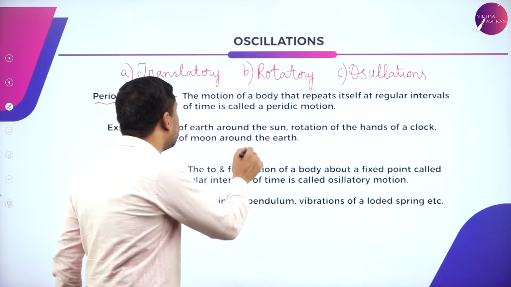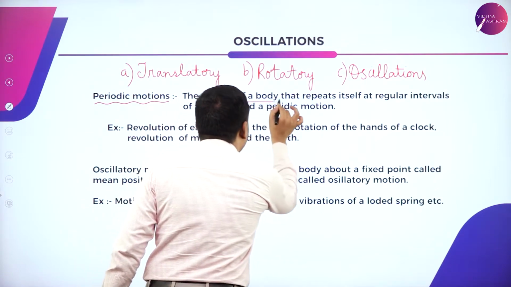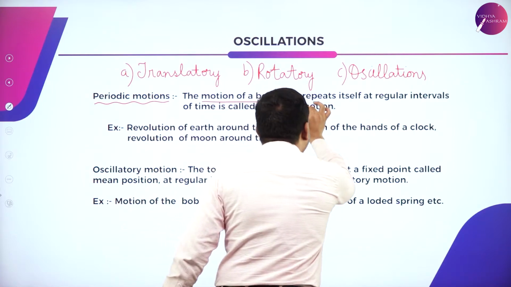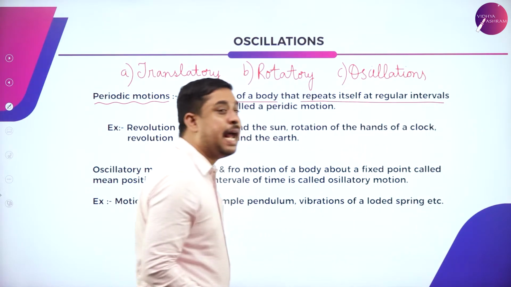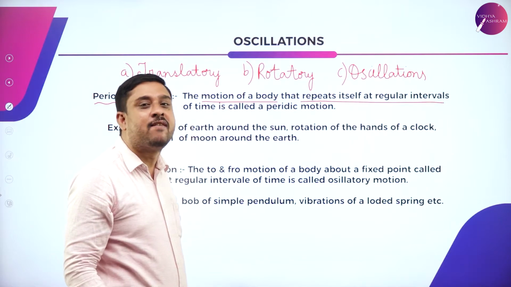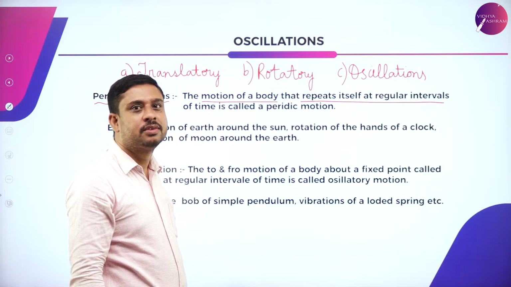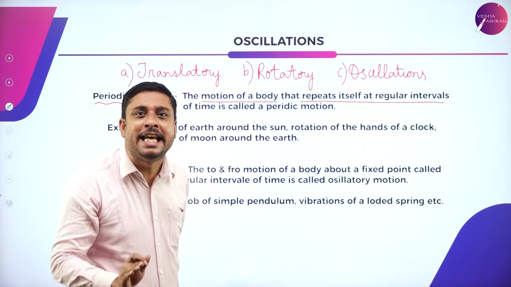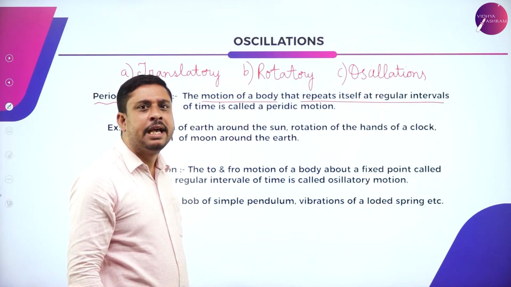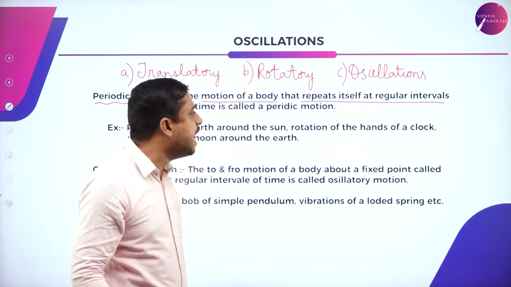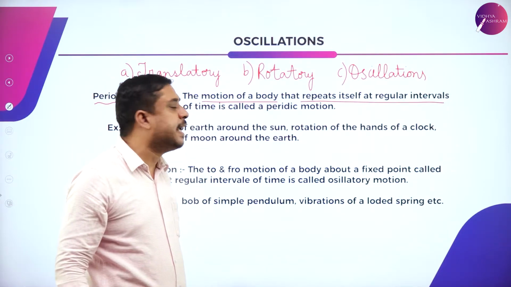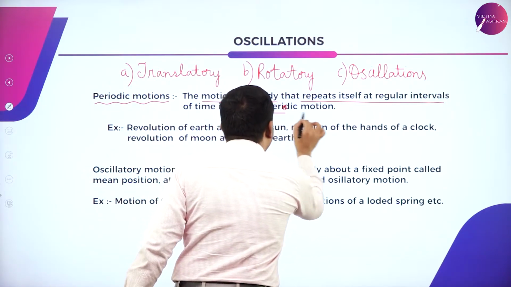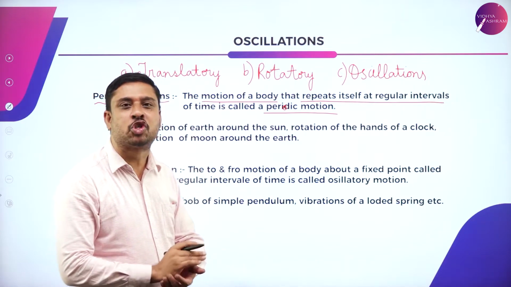So the motion of a body that repeats itself at regular intervals of time, the motion of any body repeating itself at regular intervals of time is called periodic motion.